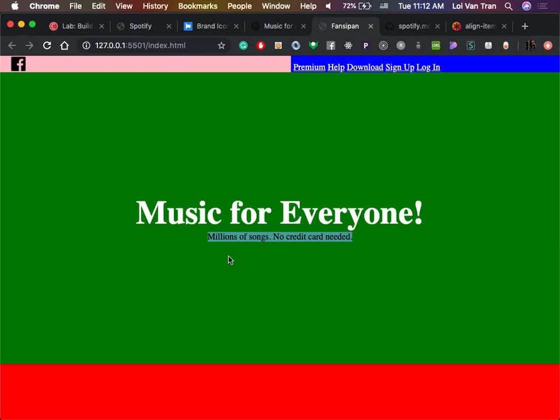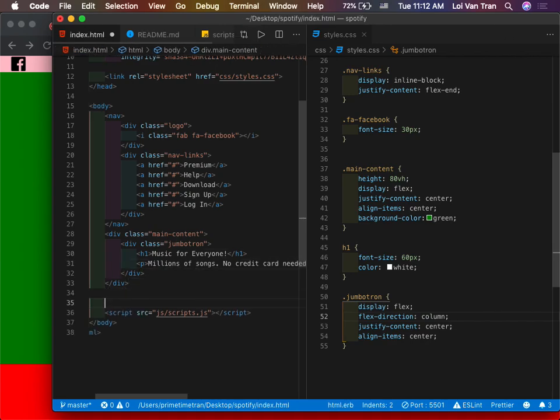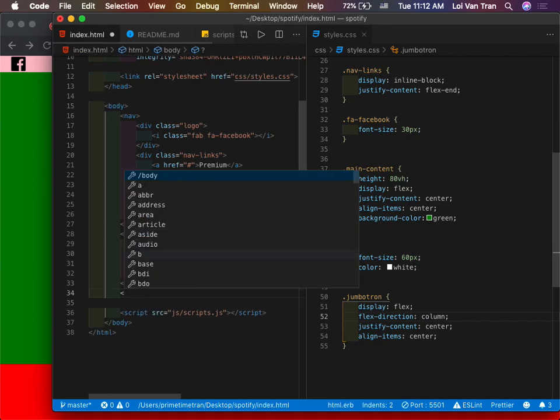Okay, so now we're going to work on the footer. So at the very bottom, we're going to create a new HTML element. What is this one going to be called?